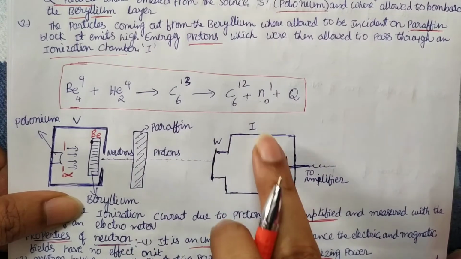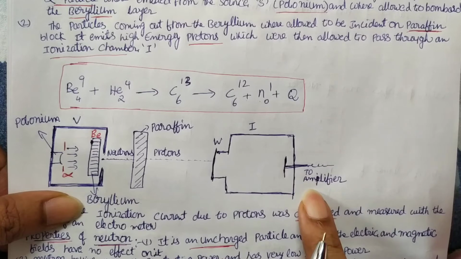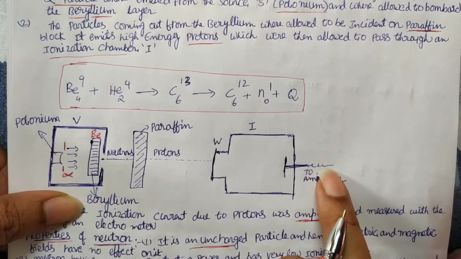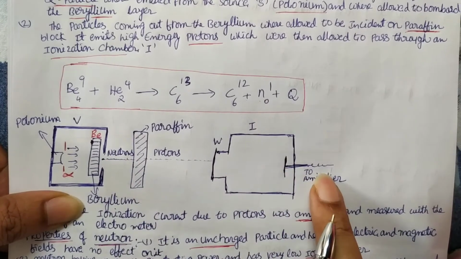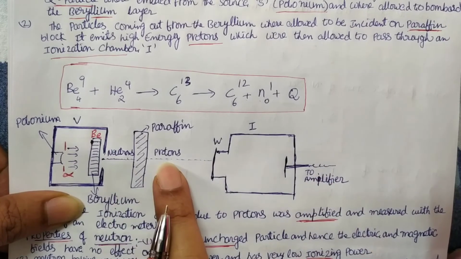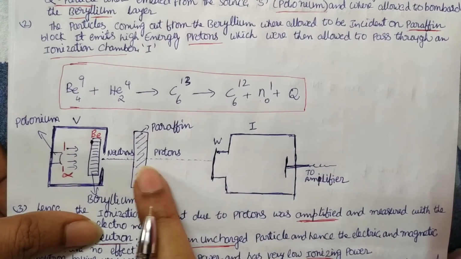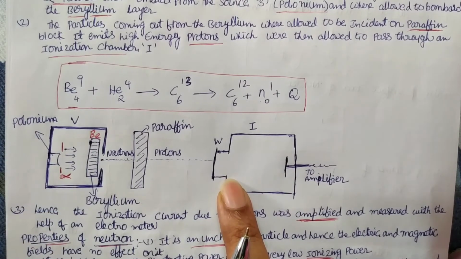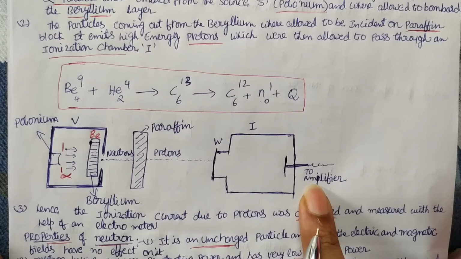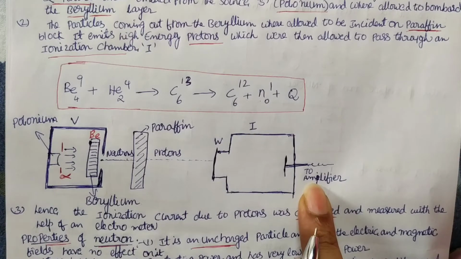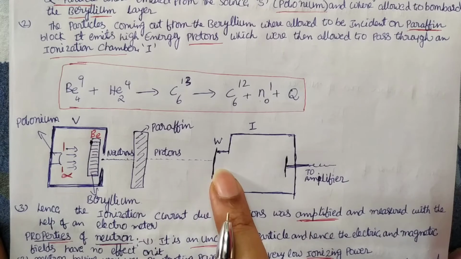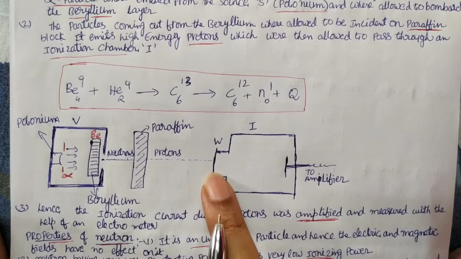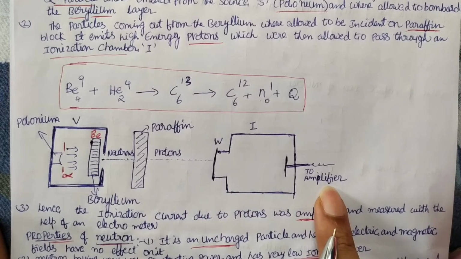Suppose protons reach the ionization chamber and then the amplifier. Here, when protons are added, some current is set up inside. If you apply these neutrons directly, they do not create any current, and we didn't find any deflection in the meter. That's why we deliberately convert them into protons, but the number of protons you get is very small. The instruments we have can measure only down to a few microamperes; less than that we can't measure. But the protons we get here give nanoamperes or picoamperes, a very small current. To increase the current, they deliberately use an amplifier.